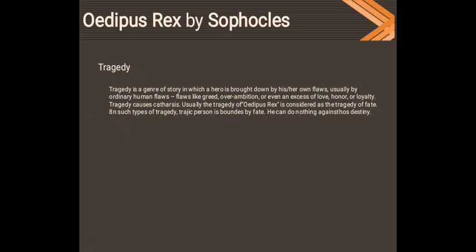Tragedy in Oedipus Rex is considered the tragedy of fate, as the events of this play have been told earlier in the prophecies foretold by the blind prophet. So everything has been described and planned before it happens.